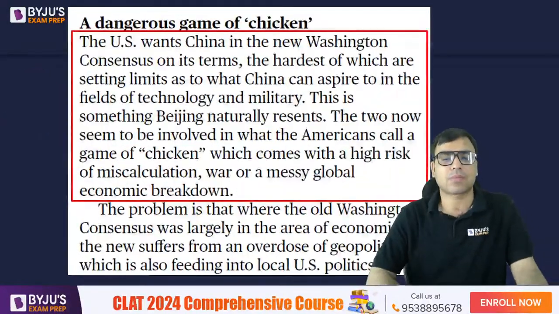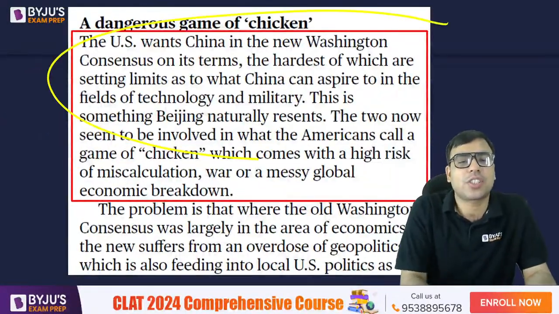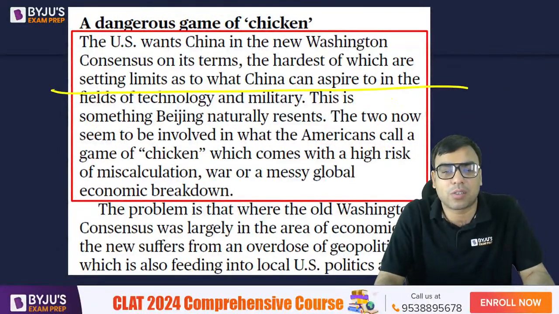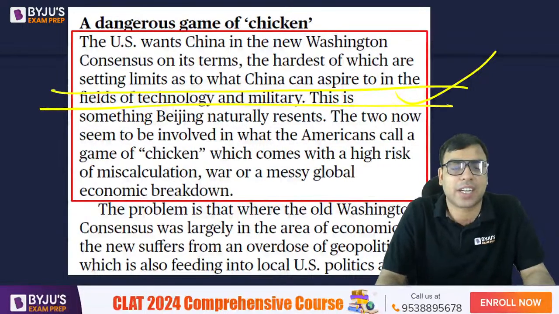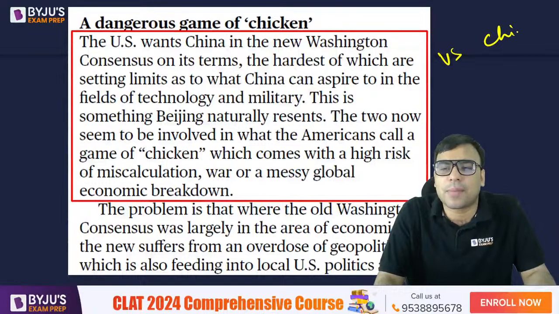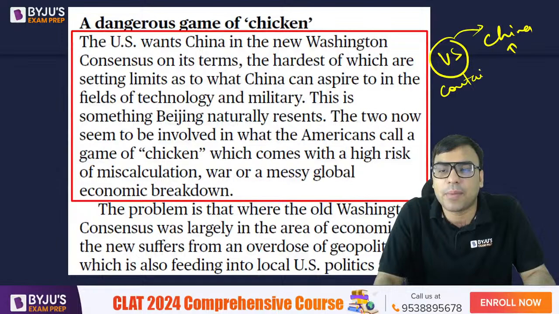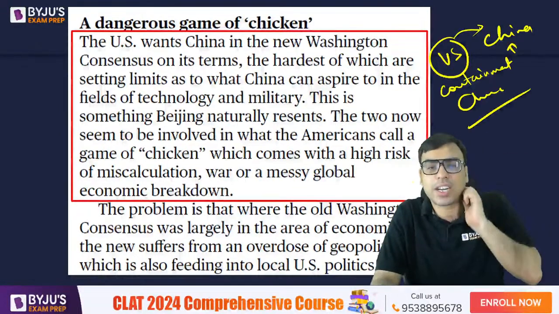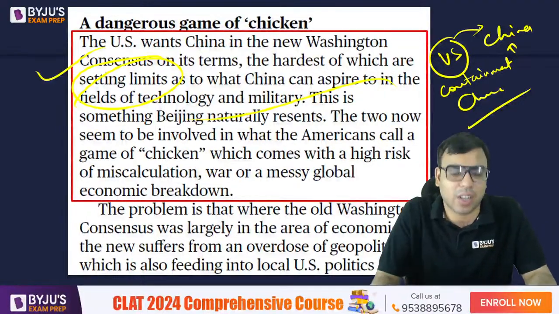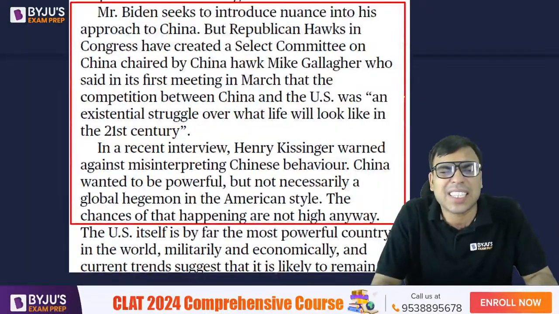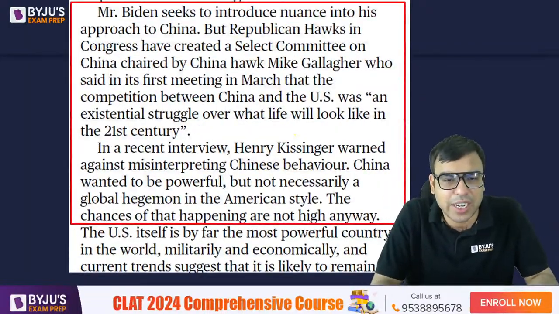ठीक है. The US wants China in the new Washington consensus on its terms, the hardest of which are setting limits as to what China can aspire to join in that field of technology and all. मतलब यही है, मैंने बता दिया ना कि देखो US and China, since China is rising, so US wants to contain China, containment of China, मतलब to ensure that China should not rise further and all, to put the limits and all. इसी सब की बात हो रही है ना. The problem is that अब इसमें इतना detail नहीं जाना, no need to go in detail, so the author has gone in detail.